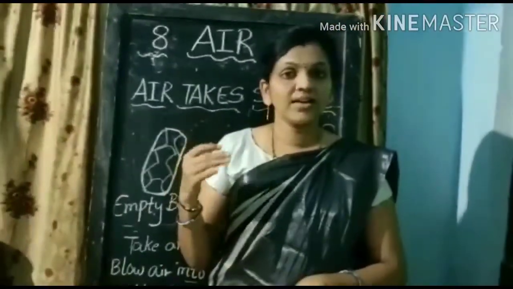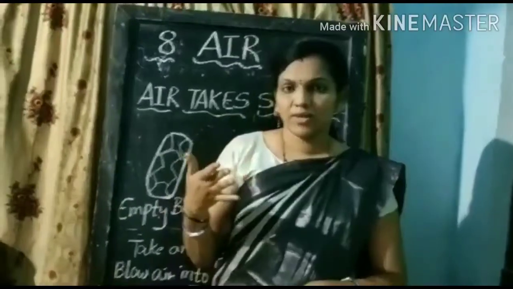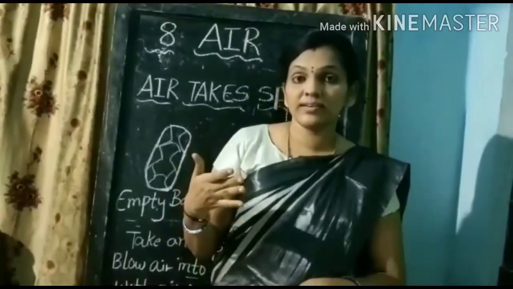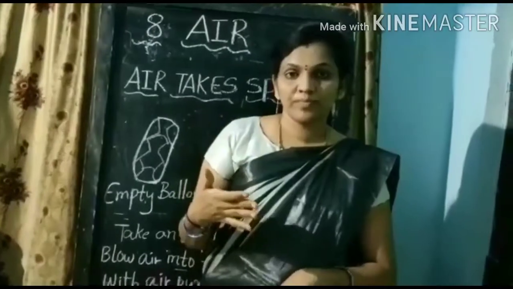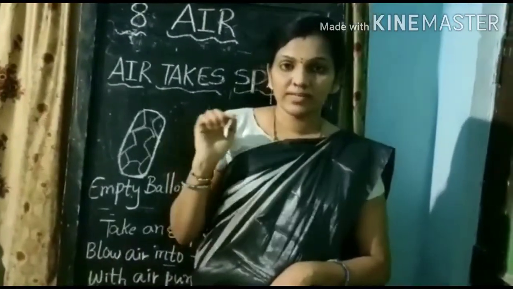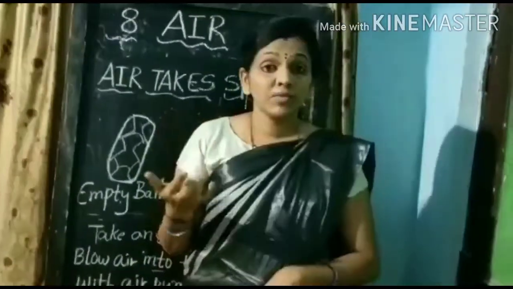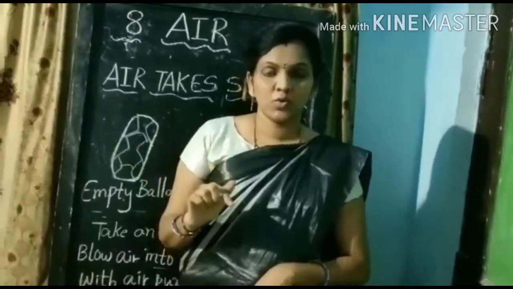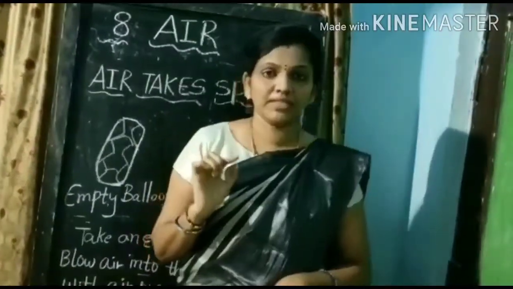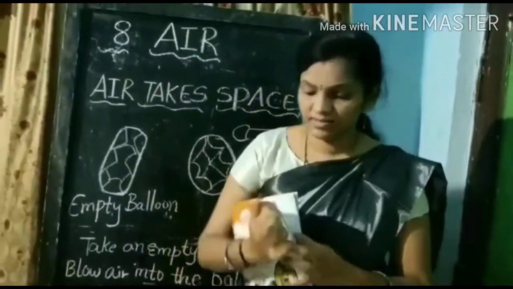Moving air is called wind. Next, fast moving air is called a storm. Okay, children? Moving air is called wind. Fast moving air is called a storm. I will show the pictures in this lesson.